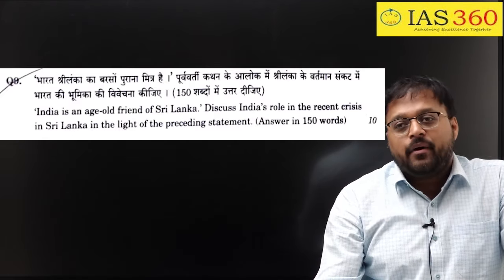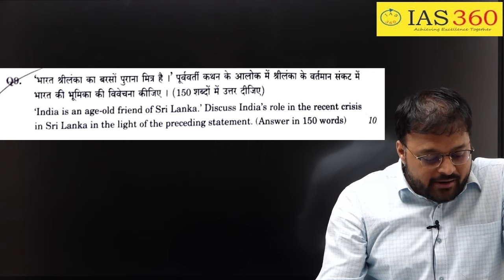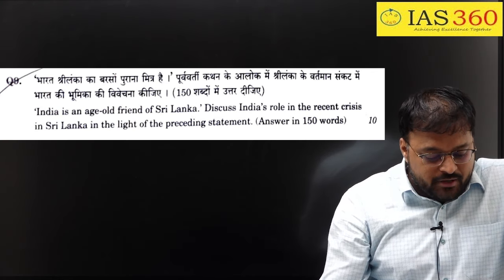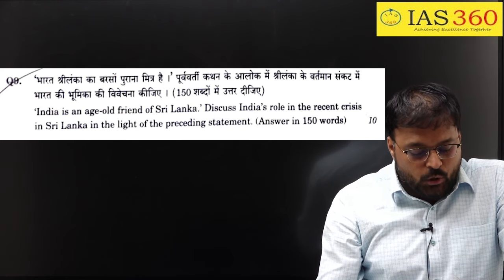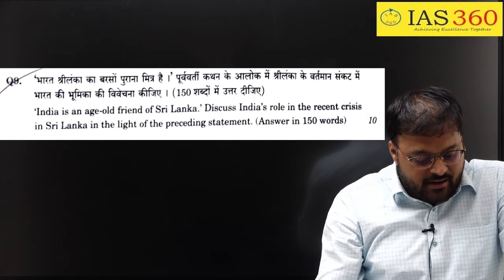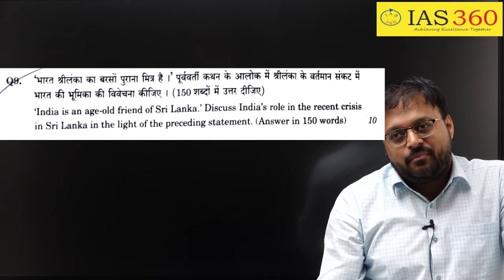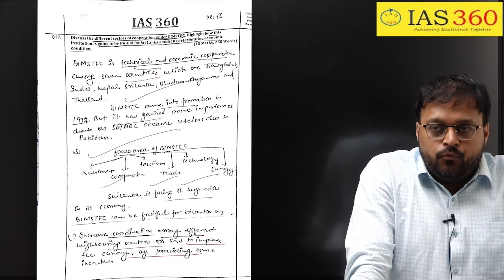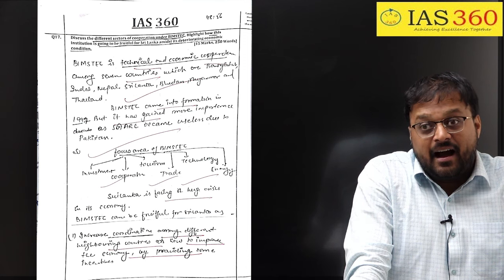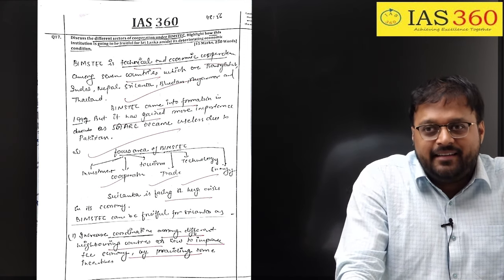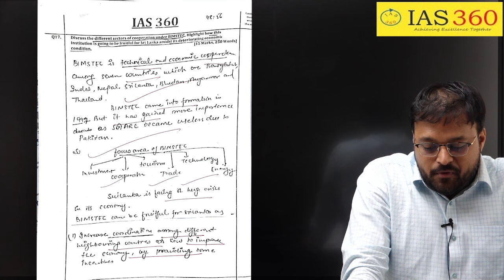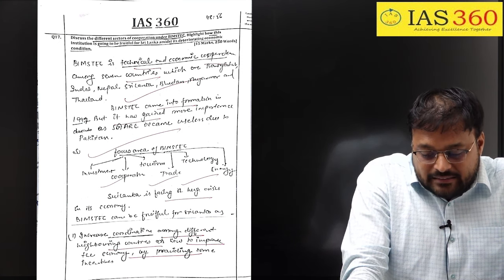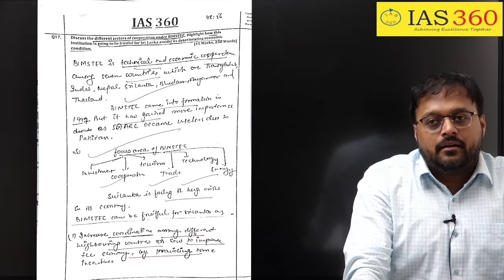Now, moving to the next question, that is question number 9. This is a direct question: India is an age-old friend of Sri Lanka. Discuss India's role in the recent crisis in Sri Lanka in the light of the preceding statement. Now, if you see our question, I have asked: discuss the different sectors of cooperation under BIMSTEC, and highlight how the countries in BIMSTEC can be fruitful for Sri Lanka amidst its deteriorating economic condition.